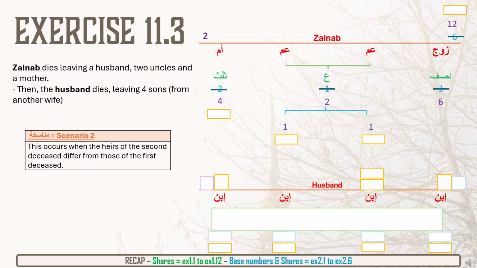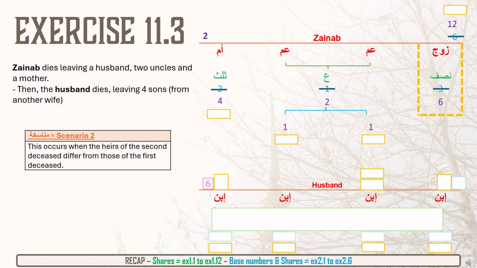Now, the husband passes away. So we put a box around husband, and whatever shares the husband had at this moment in time, which is 6, we will write that for the husband's shares kept aside above the line on the left hand side. So as you can see, the arrow shows it. We write that 6 over there, we put it in a box, and that will be the shares kept aside. We can ignore that for now and work out the husband's inheritance.